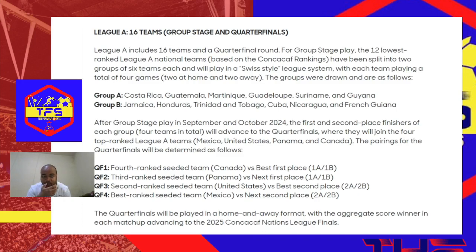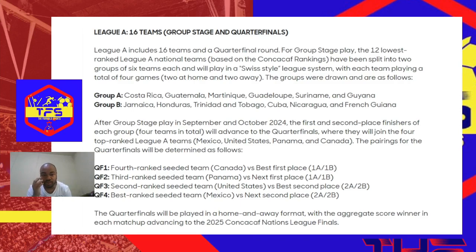The Nations League groups have been drawn, ladies and gentlemen, and we have been placed in Group A with Costa Rica, Guatemala, Martinique, Guadeloupe. No, lie, sorry, Group B rather. Group B. I read that out and said, oh, that does not sound right. Let me go over that. We have been placed in Group B. What's wrong with me this morning? We are in Group B, ladies and gentlemen.